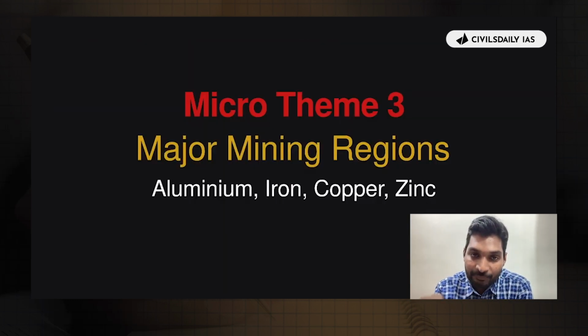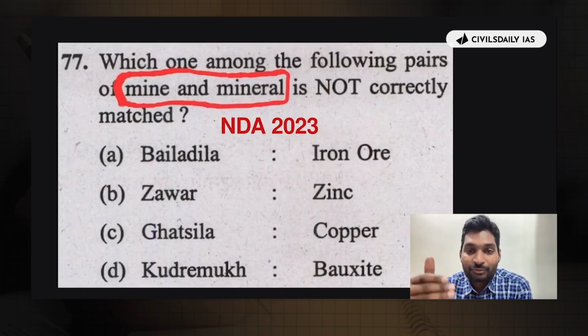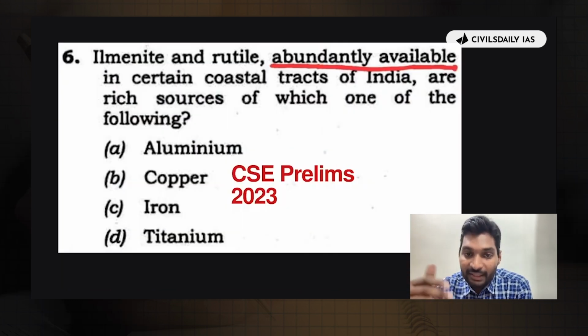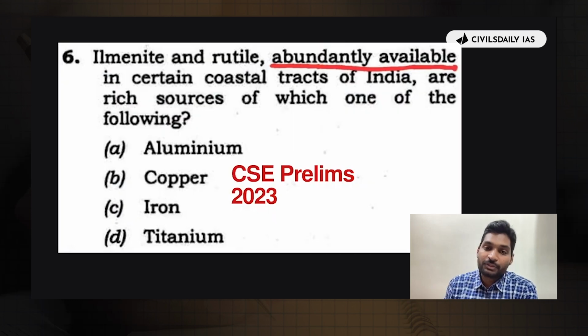So in this case, again, the micro theme was major mining regions, specifically about aluminium, iron, copper and zinc. Why? Because it was already asked in the NDA 2023 exam. We were expected to be better prepared, and a direct question came in CSE Prelims 2023.